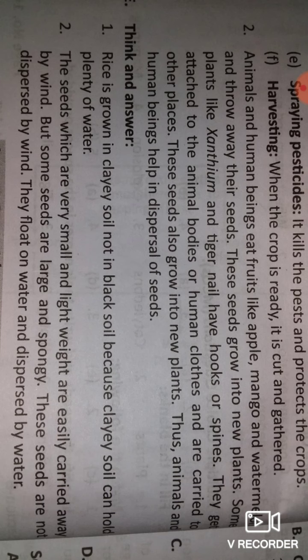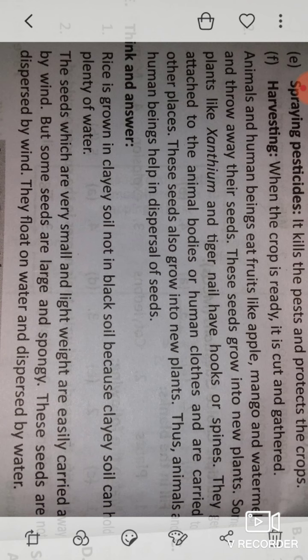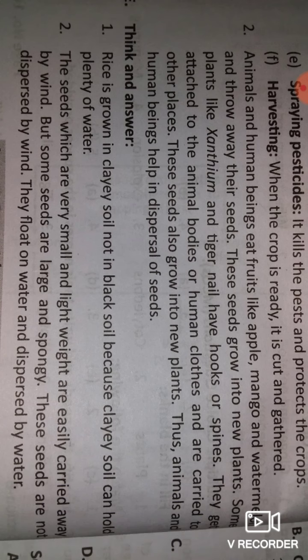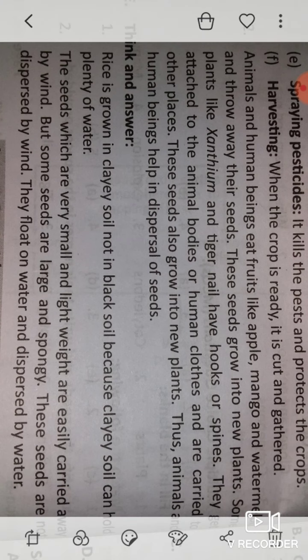If it is sandy soil, it cannot hold more water. But clayey soil has mostly clay particles, and the clay particles are able to hold more water. So the soil gets more moisture. When the moisture is more in that type of soil, rice can grow better.